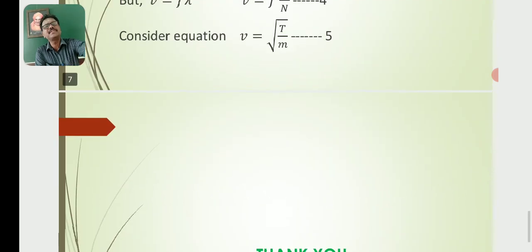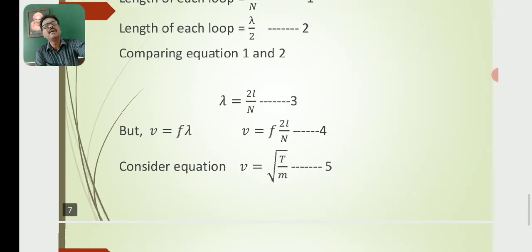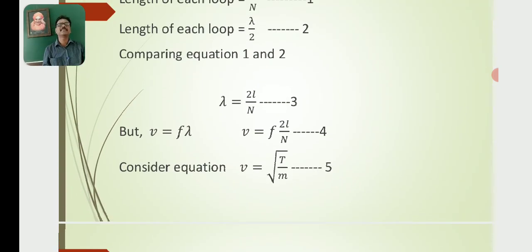Comparing equations 4 and 5, we get f into 2L by n is equal to root of T by m. Then f is equal to n by 2L into root of T by m. So that is the expression for the fundamental frequency.